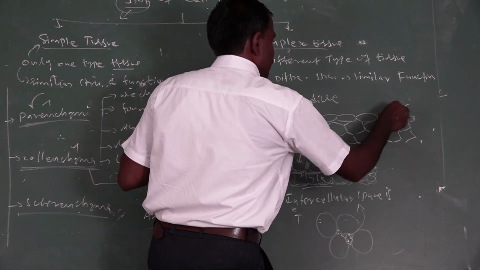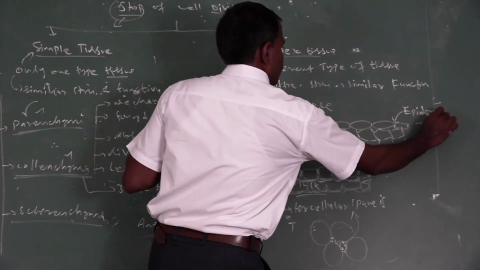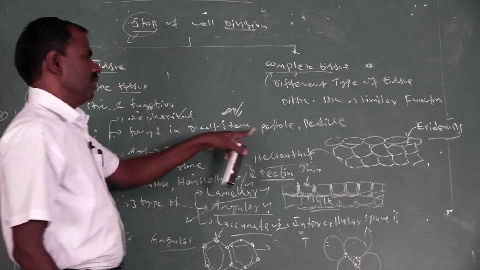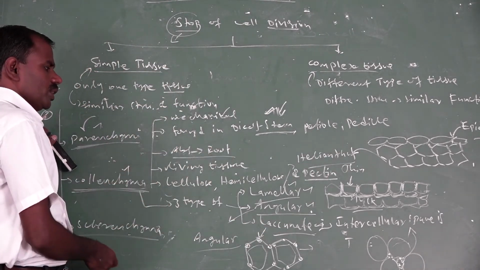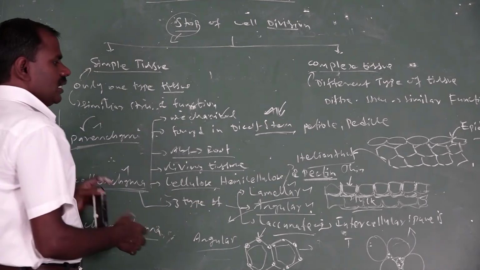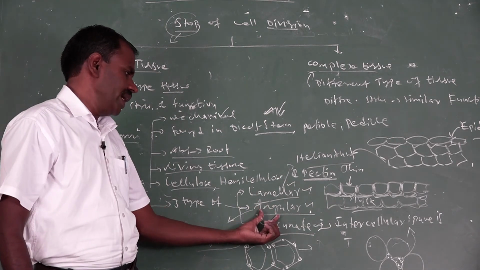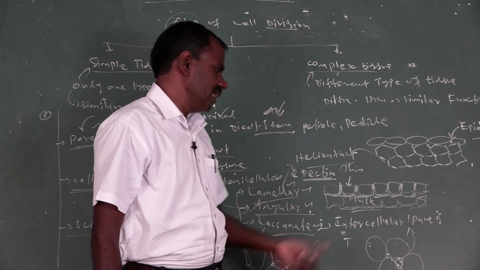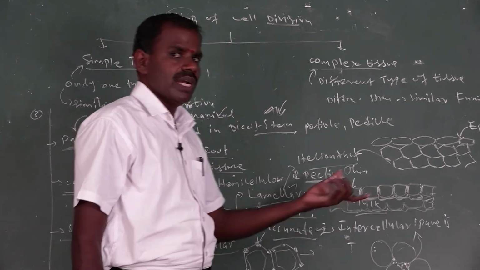Beneath the epidermis, collenchyma is found in the dicot stem, and also in the petiole and pedicel, giving mechanical support to the plant body. It is absent in the root system. It is a living tissue. The cell wall is made up of cellulose, hemicellulose and pectin. The secondary thickening substance is pectin. Based on the condition, there are three types: lamellar, angular, and lacunar collenchyma. In lamellar collenchyma, the radial walls are thin and the tangential walls are thick. In angular collenchyma, the angles are thick. In lacunar collenchyma, the intercellular spaces are thick.